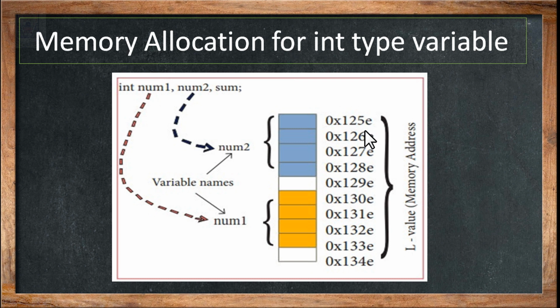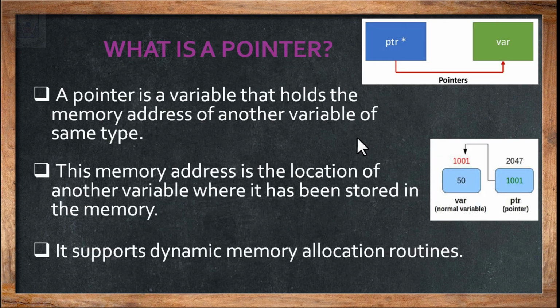So this is how the L value or memory representation is done by the compiler.